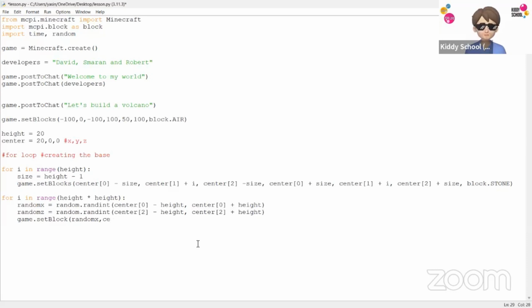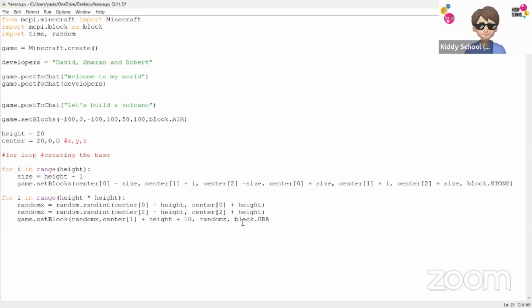center, first one, plus height, and randomX, center 1 plus height plus 10, and randomZ. Yeah, I'll just say that, nothing more. So we have randomX. This is for the height, and this is for the z-axis, and the block we're using is gravel. All right, let's put it all to work.